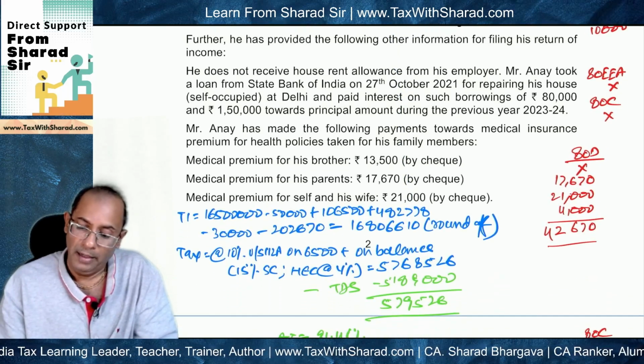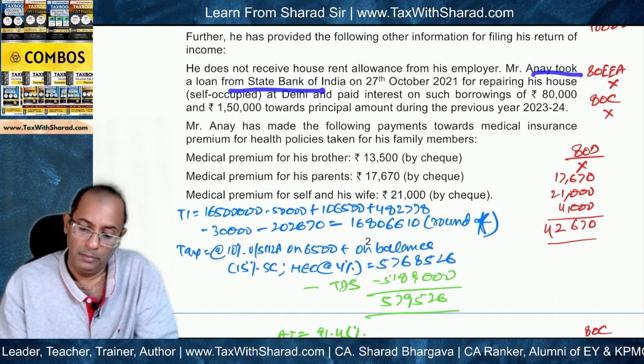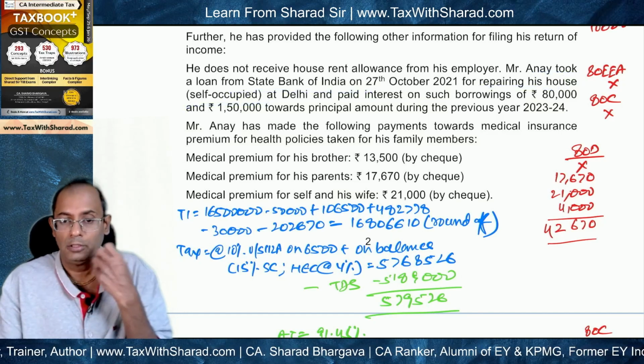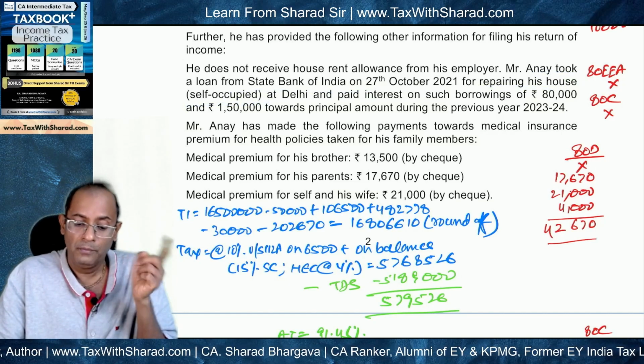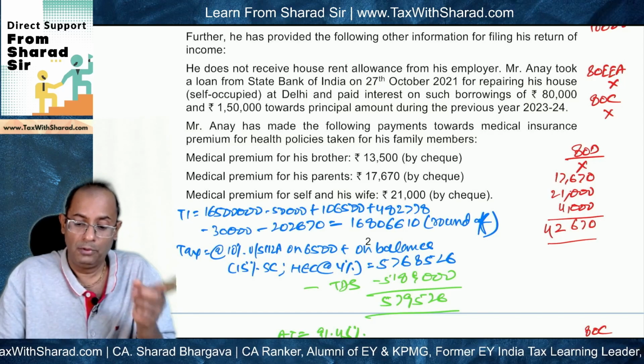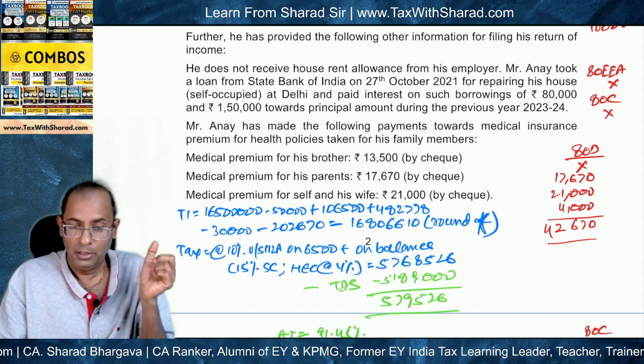Moving further, we find that he has taken a loan from SBI for repairing his house, and the house is self-occupied. So this is a self-occupied house property, and this is a case of repair of his house for which a loan has been taken, and interest has been paid to the extent of 80,000.